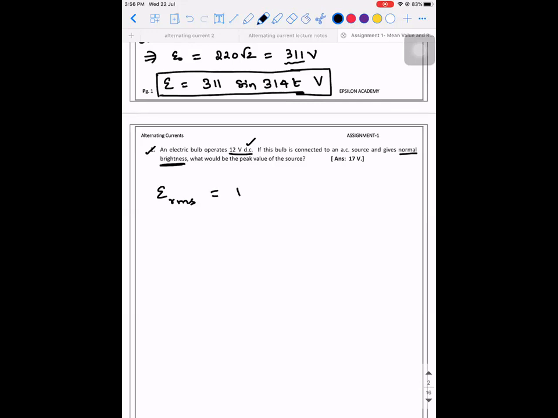So E_RMS is given as 12 volt, and they're asking what is the peak value. We know that E_RMS is equal to E naught divided by root 2, which implies E naught is equal to 12 root 2, 16 point something, 16.9 I guess, which is approximated to 17 volt. That is the answer. Clear? Yes, sir.